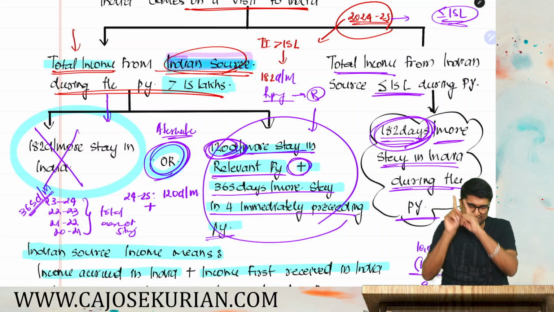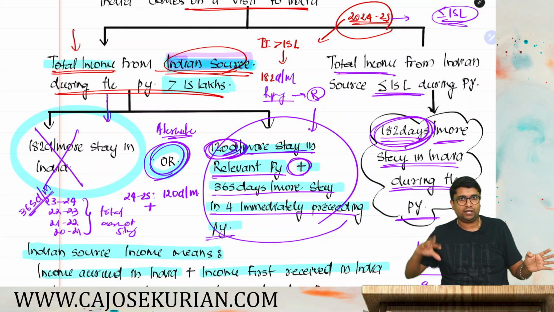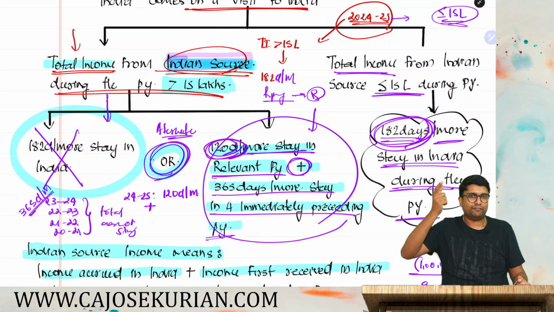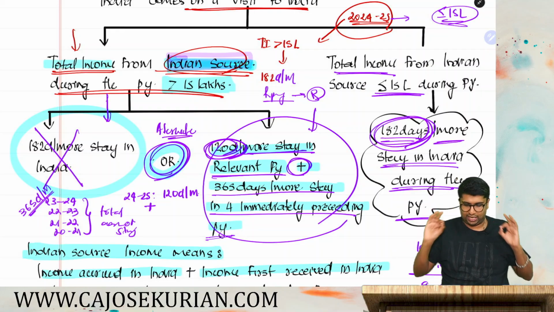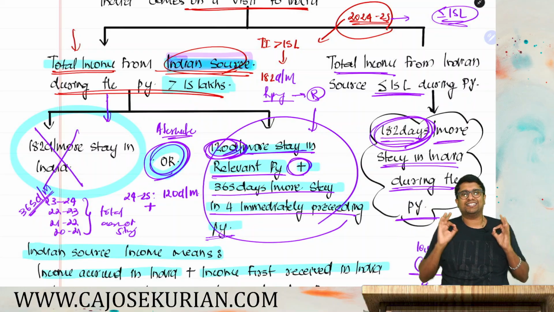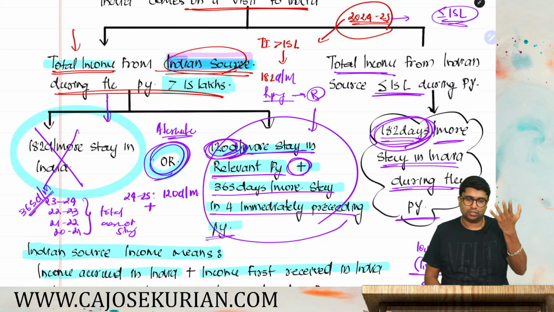If the answer is yes, two alternate conditions are there. Either 182 days or more stay in India or 120 plus 365. If his total income from Indian source is less than or equal to 15 lakh, only one condition, that is 182 days or more stay in India shall become applicable to determine his residential status. I hope it is clear. If he's not satisfying this, then he will become a non-resident.